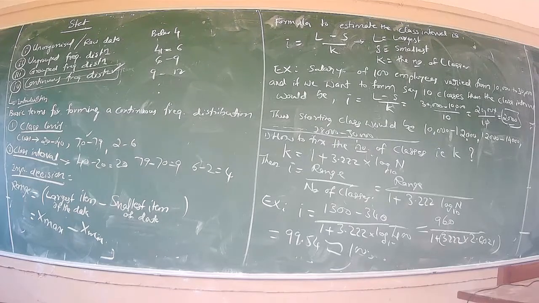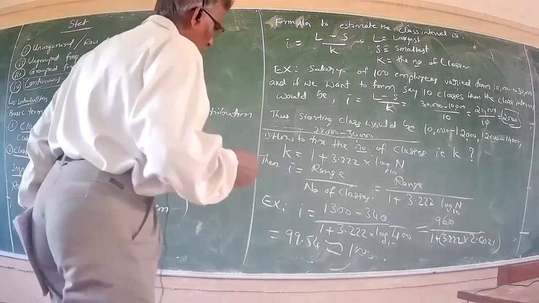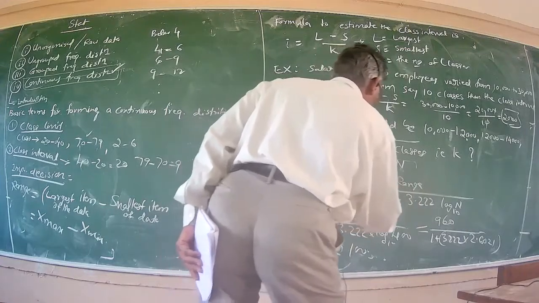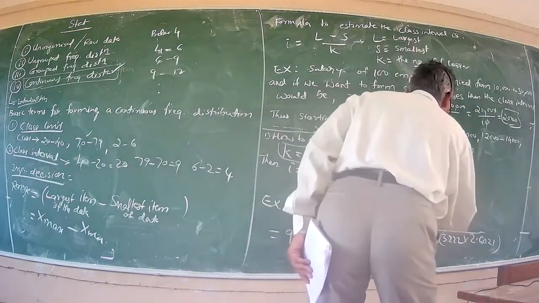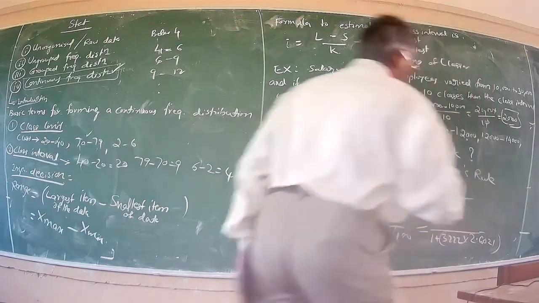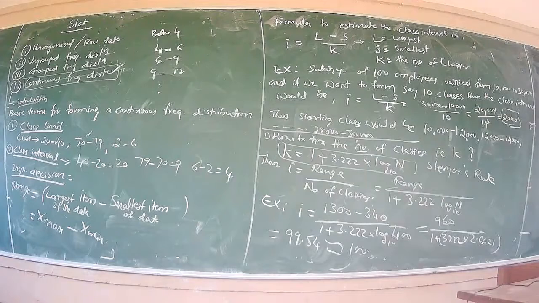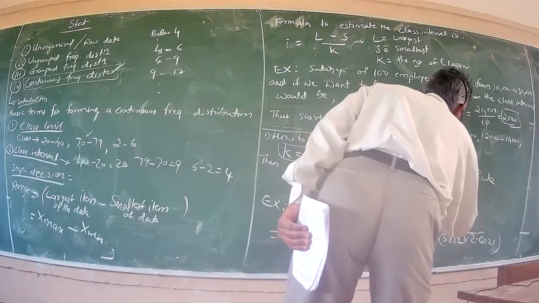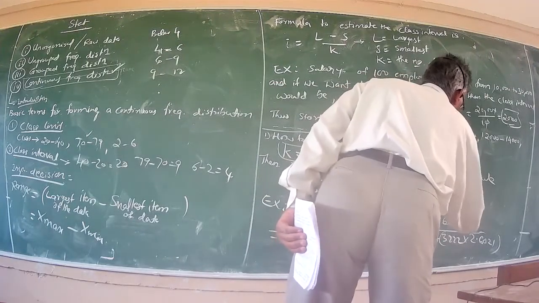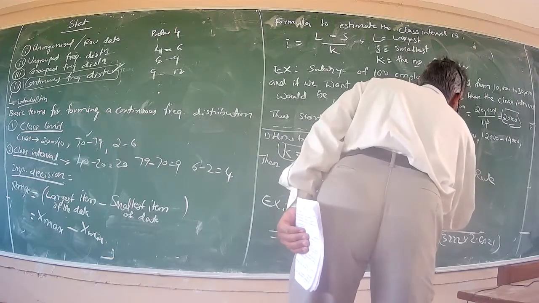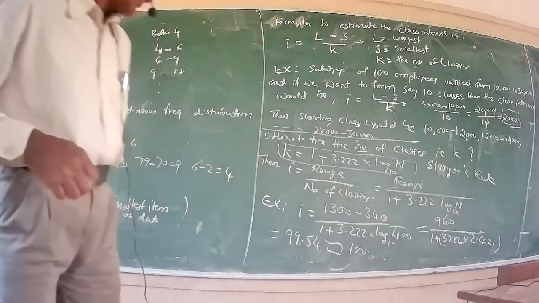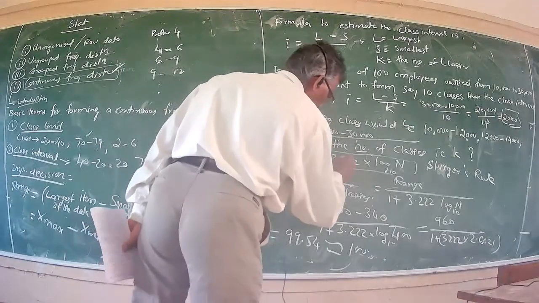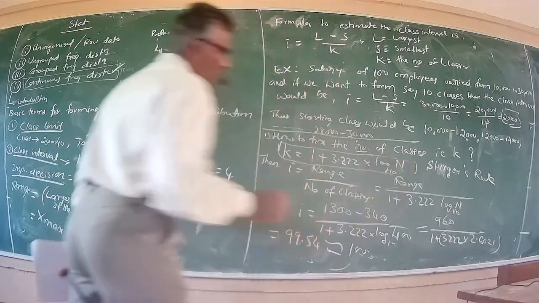Sturges' rule. That is K equal to 1 plus 3.322 into log of n to the base 10.